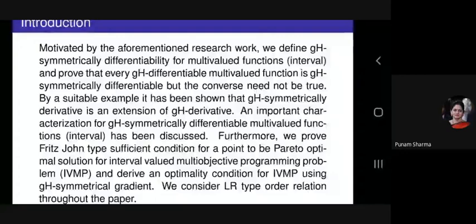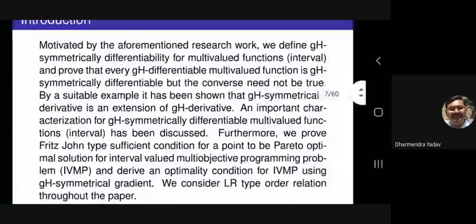An important characterization of GS symmetrically differentiable multi-valued functions has been discussed. Furthermore, we prove